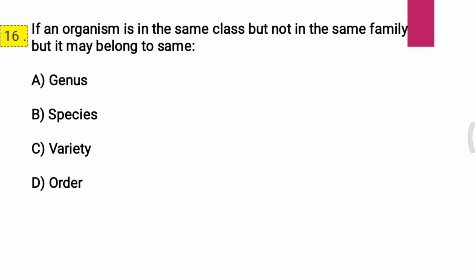Question 16. If an organism is in the same class but not in the same family, it may belong to the same A. Genus, B. Species, C. Variety, D. Order. I repeat the question. If an organism is in the same class but not in the same family, it may belong to the same, and the correct answer is D, that is order.